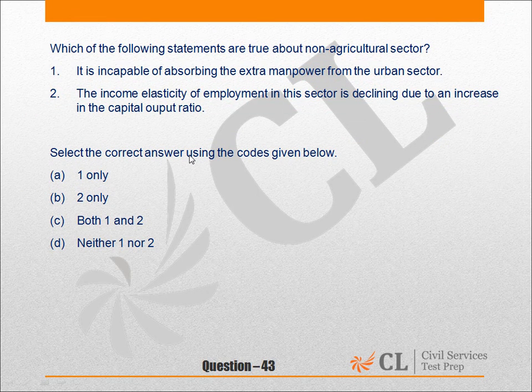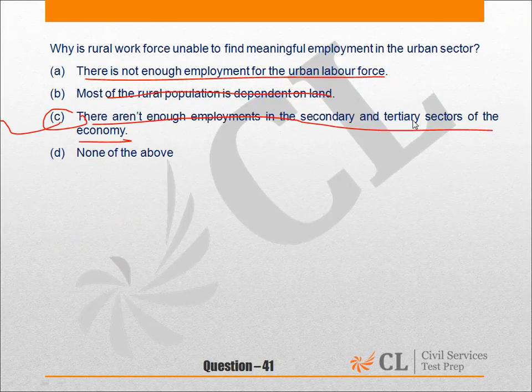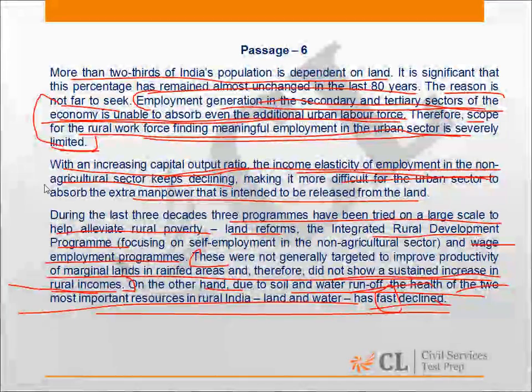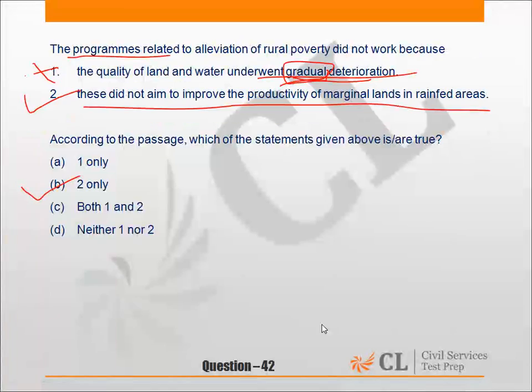The next question asks which of the following statements are true about the non-agriculture sector. The non-agriculture sector has been discussed in the final lines of the first paragraph, I guess. No, it's there in the second paragraph: with an increasing capital output ratio, the income elasticity of employment in the non-agriculture sector keeps declining. Let us see.